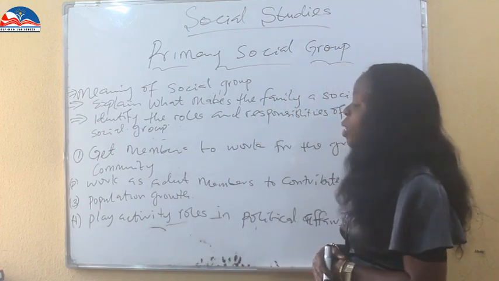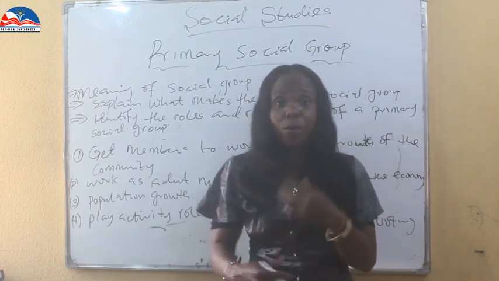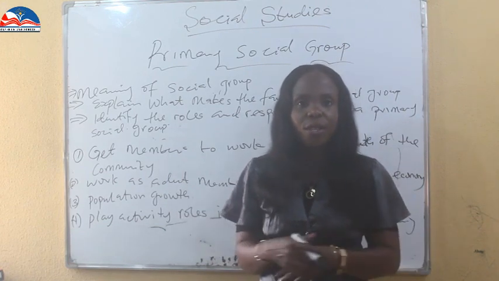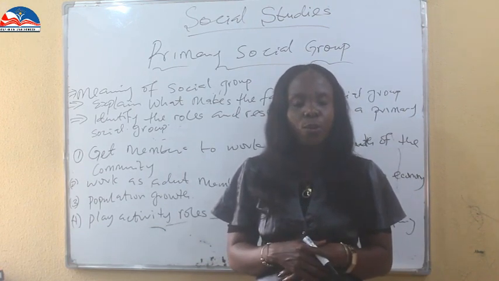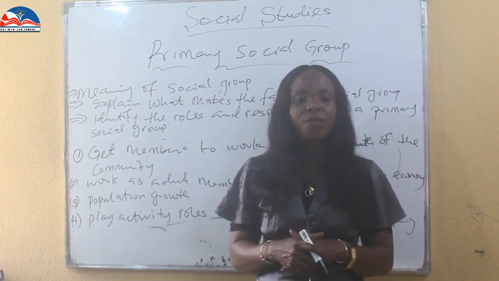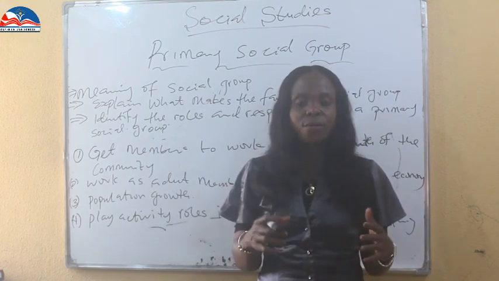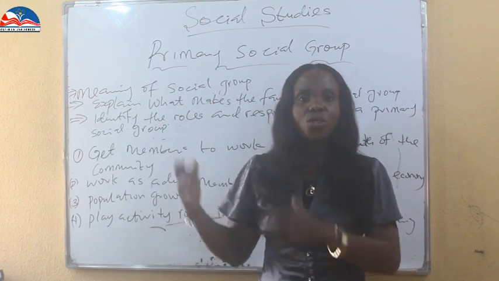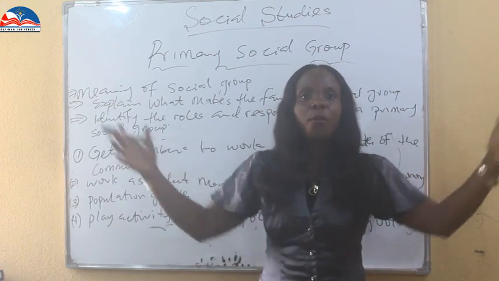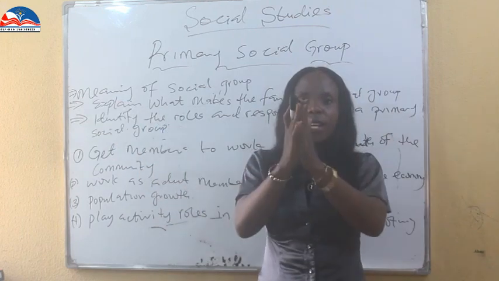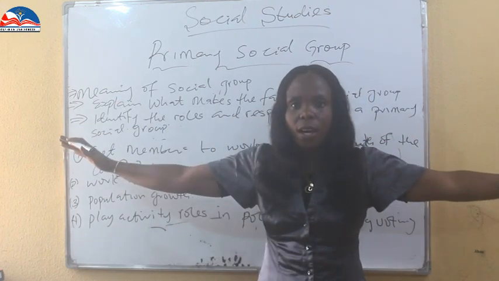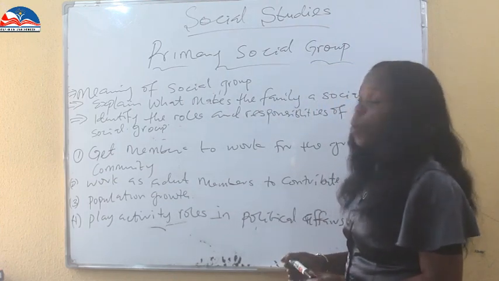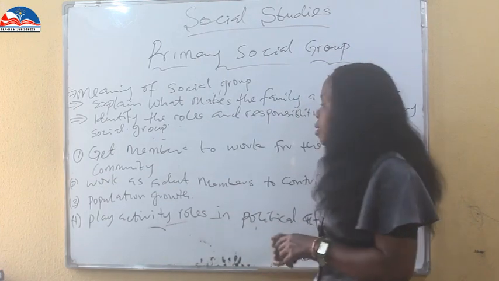Then the third one, population growth. The father, the mother reproduce, give birth to children so that they can increase in size. Social groups always increase in size, not only family, because there is a father, the mother that will reproduce, and extended members that will still continue to reproduce. So the tree keeps branching off. If they start like this, it will move like a pyramid and it broadens down. So it leads to population growth because they will always give birth.